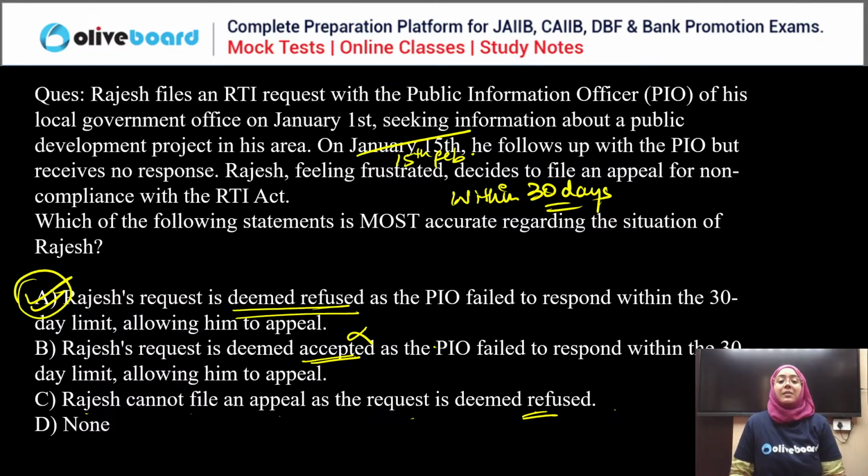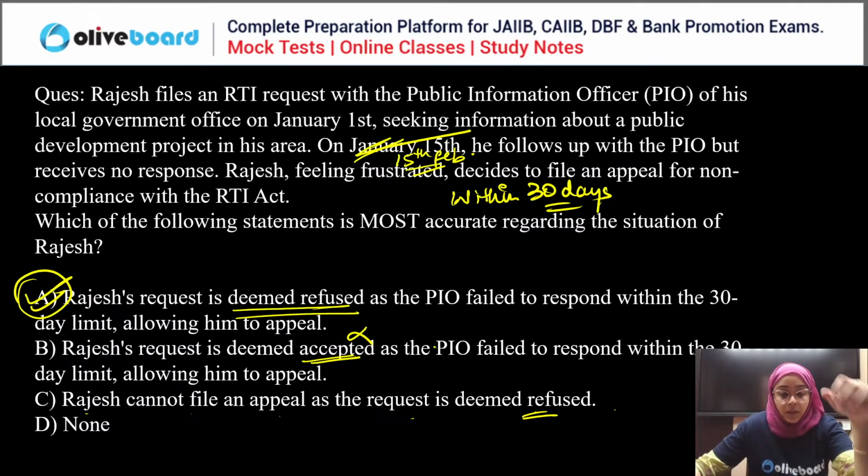Any doubt in this? I have just changed this date. It is 15th Feb. I have just changed the date, everyone. This is 15th Feb. Done. Can we move forward, everyone? Okay, next question.